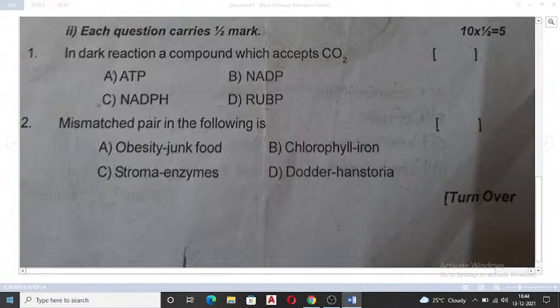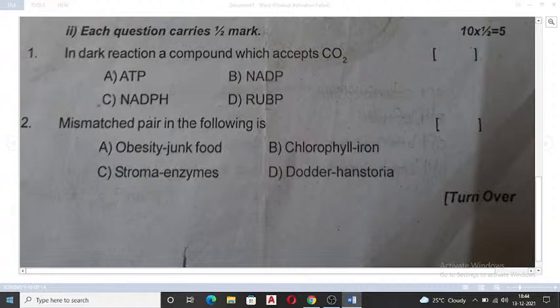Coming on to next is: mismatched pair in the following. What is the mismatched pair here? Obesity, junk food; chlorophyll, iron; then you have stroma, enzymes; daughter, haustoria. Sometimes this kind of mistakes can be seen. Haustoria is given. Don't get confused. It is haustoria. ठीक है?